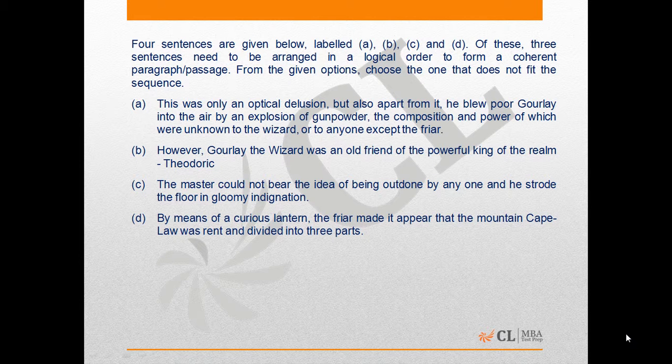Let us look at question number 69. Here also we are given 4 sentences and we have to choose the one that does not fit the sequence and does not help in making a coherent paragraph.